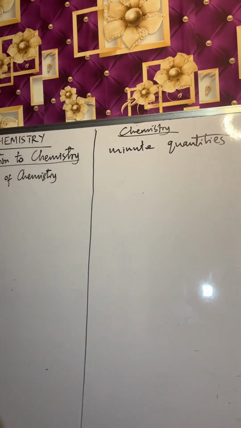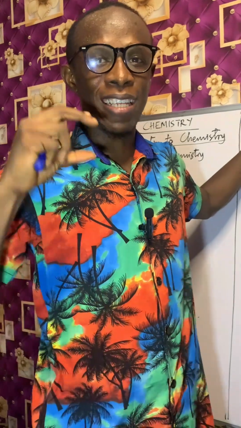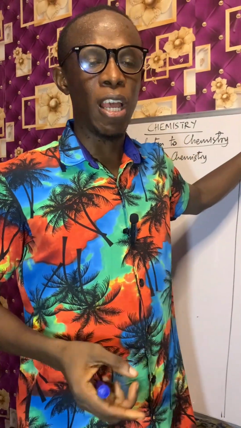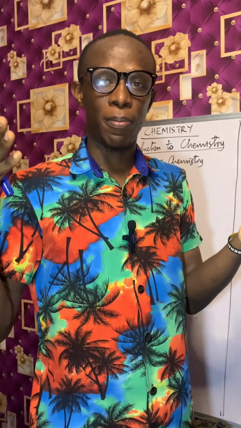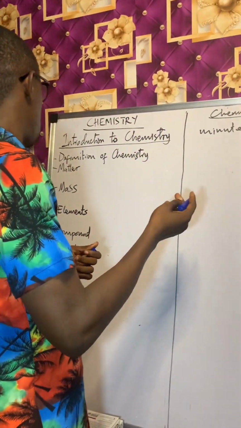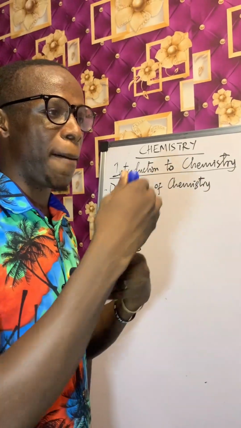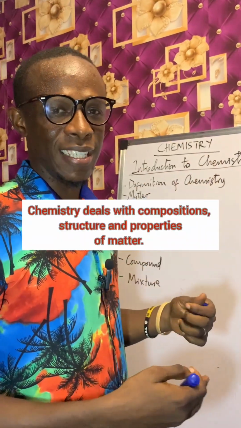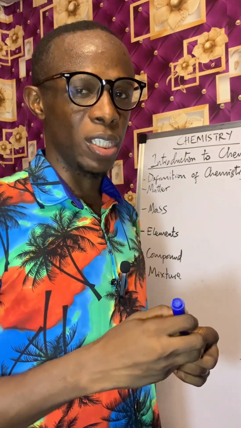Why do we say minute quantities? We say minute quantities because the masses involved in the study of chemistry are small compared to that in physics. For example, in chemistry, you cannot deal with kilogram as in physics. You just deal with grams when you are solving your questions. So that is why we say that the definition for chemistry is what? Chemistry is that branch of physical science that deals with the study of minute quantities.